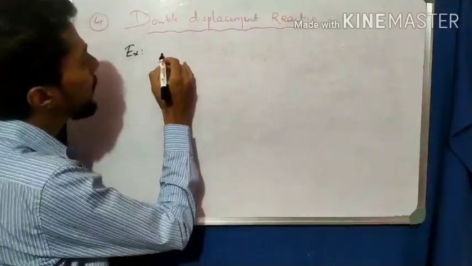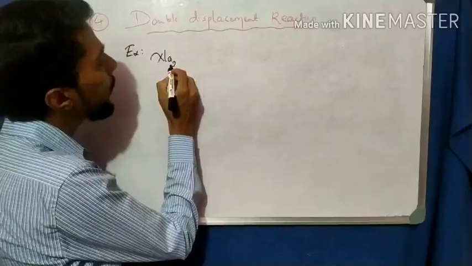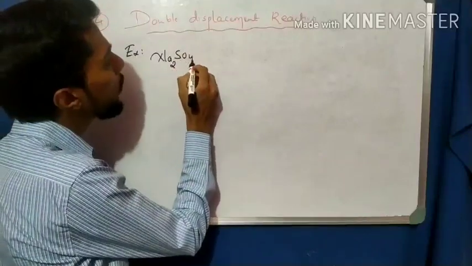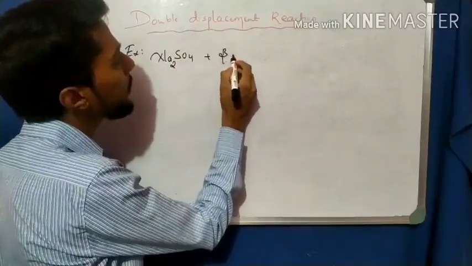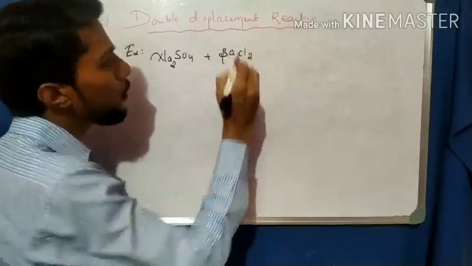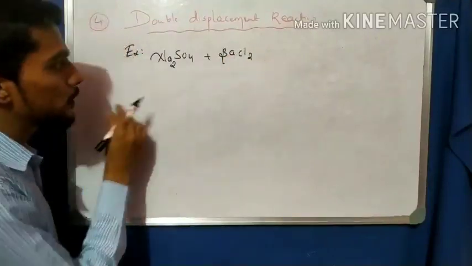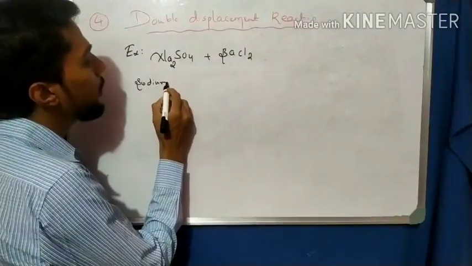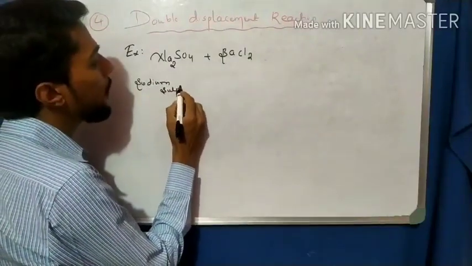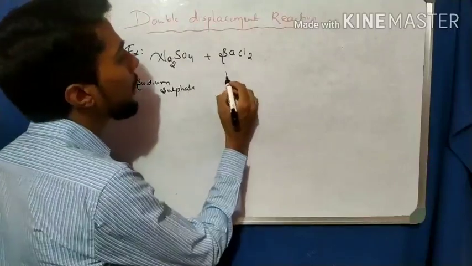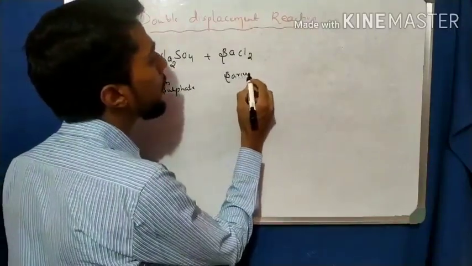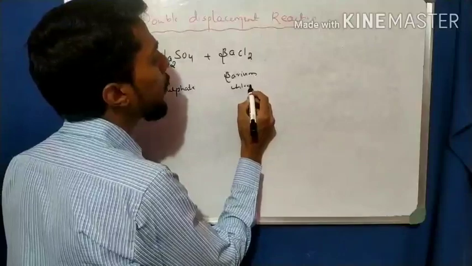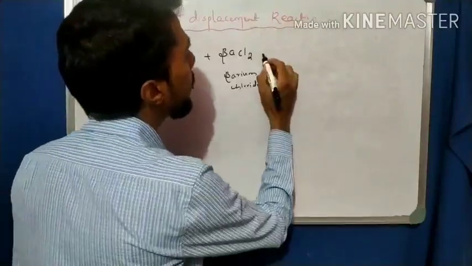The example: I take sodium sulfate, Na2SO4, plus barium chloride, BaCl2. These are the two compounds. One is sodium sulfate, and here is barium chloride.